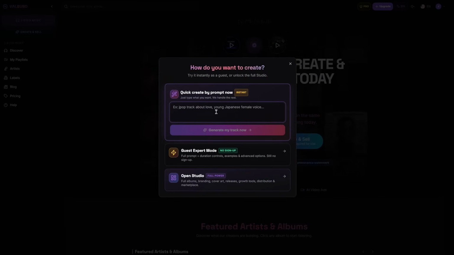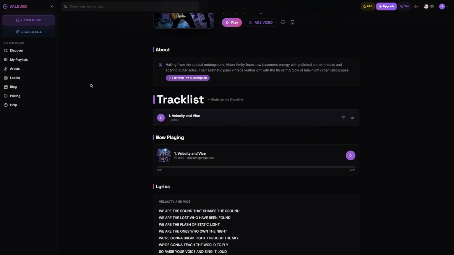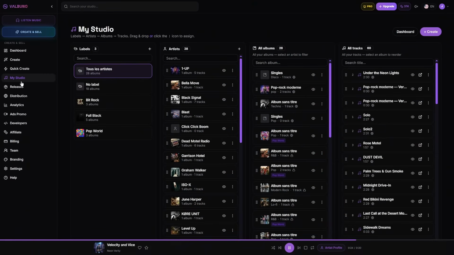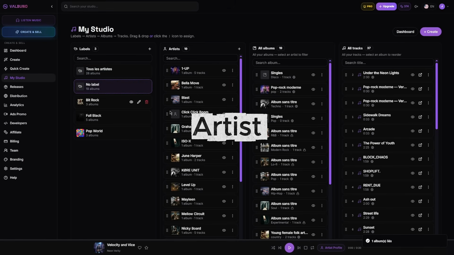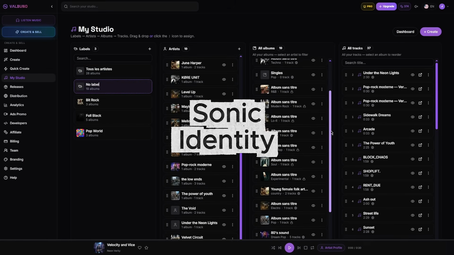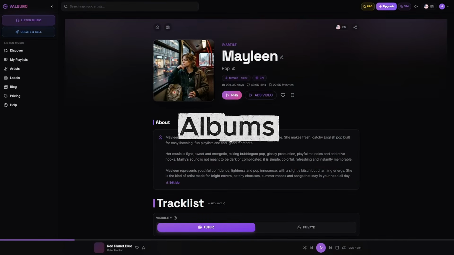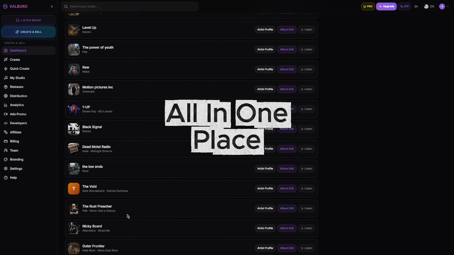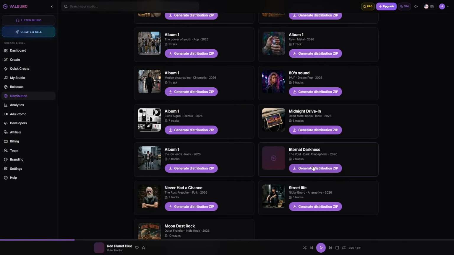Today, creating AI music has become simple, but building a real AI music project, coherent, organized, and ready to grow, is much more complex. Because a music project is not just one track. It is an artist, a universe, a sonic identity, a visual identity, albums, tracks that belong together, a catalog, a way to listen to, present, and distribute the music.